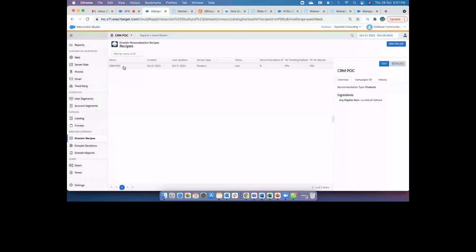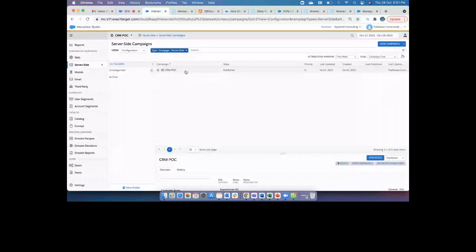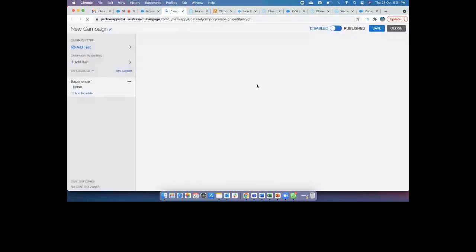This personalization will run and check the server side code all the time. I created one server side campaign for this POC. This server side campaign talks to the Salesforce CRM about what kind of data you want to see, because you have rules.